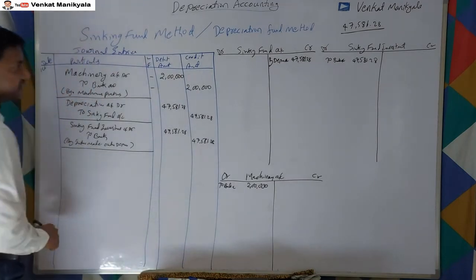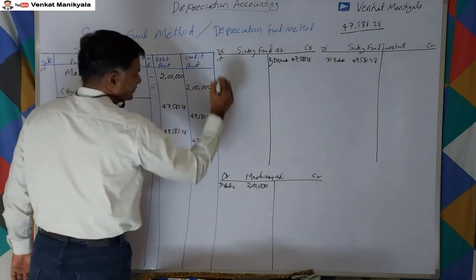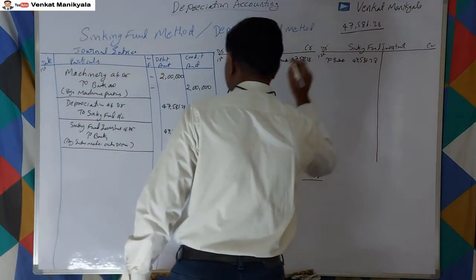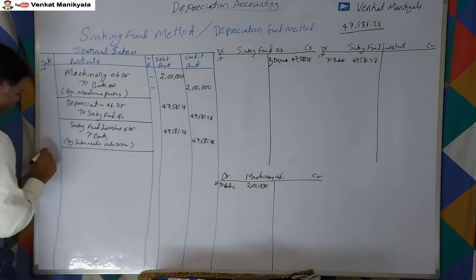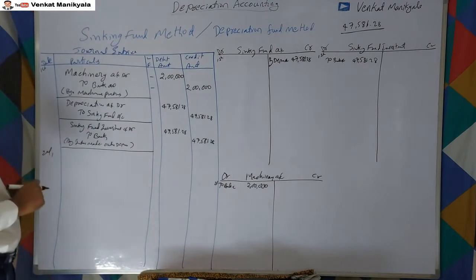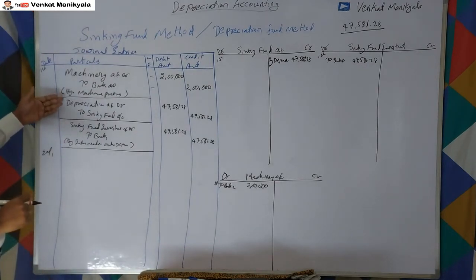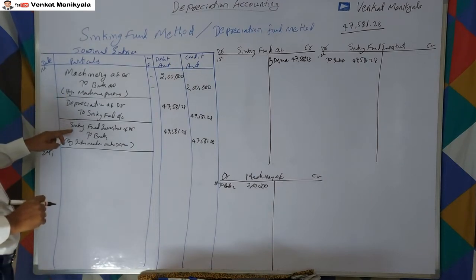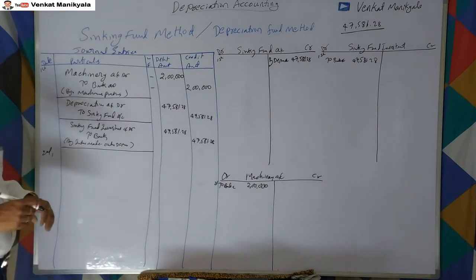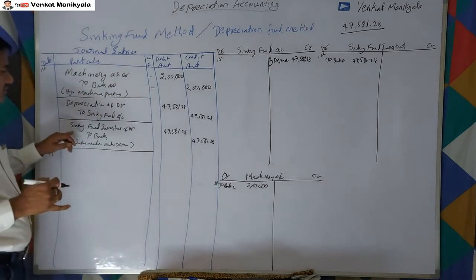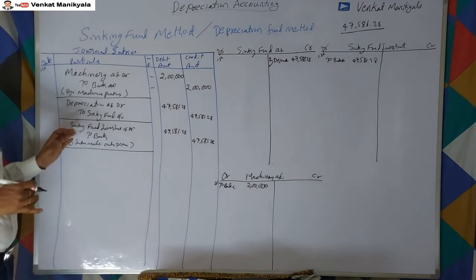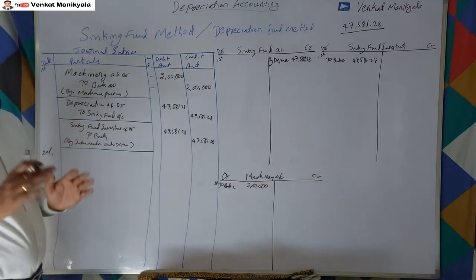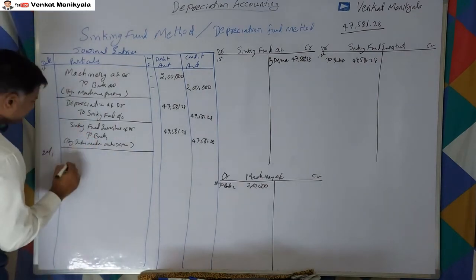Now the next thing is the second year; this is all first year. This is also in first year, right? In the second year, what happens again? We require to provide depreciation. Thereafter, sinking fund investment. So before that, what happens? Whatever we invested last year, at the end of the second year we get some interest, right? So before that, we write depreciation.